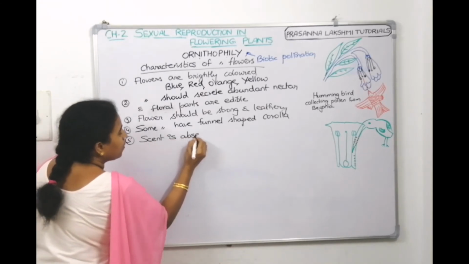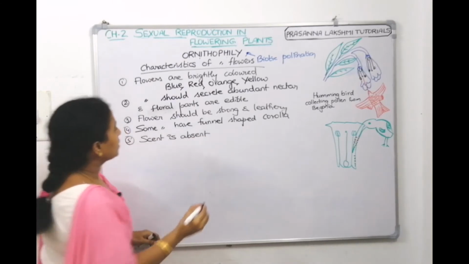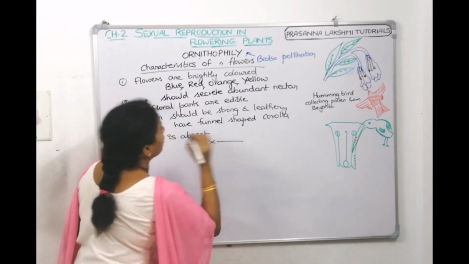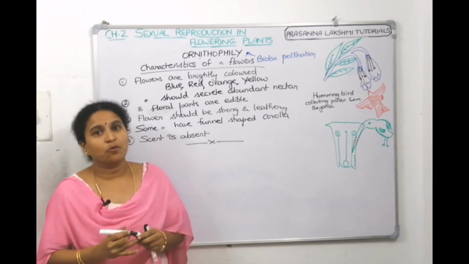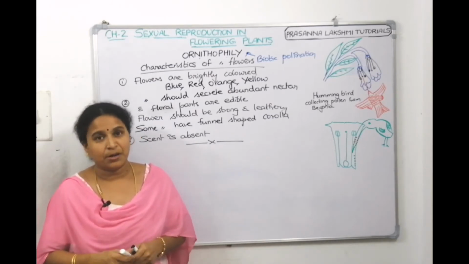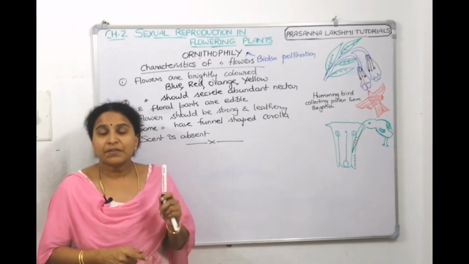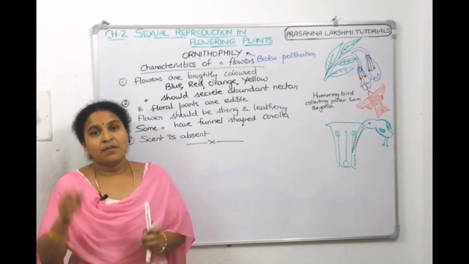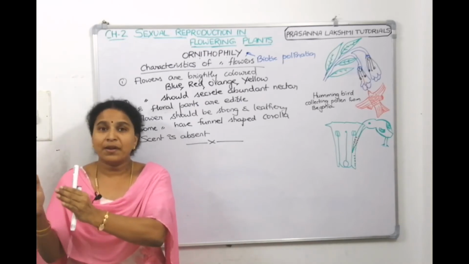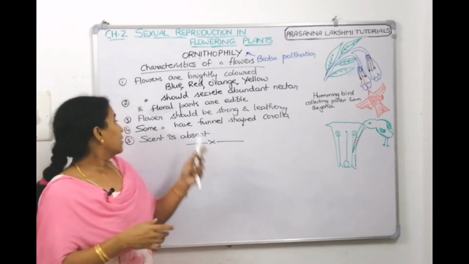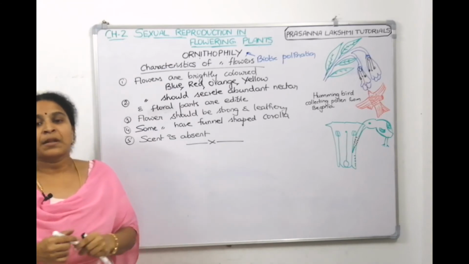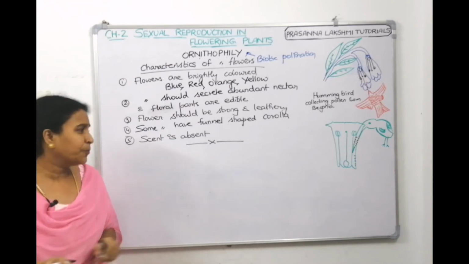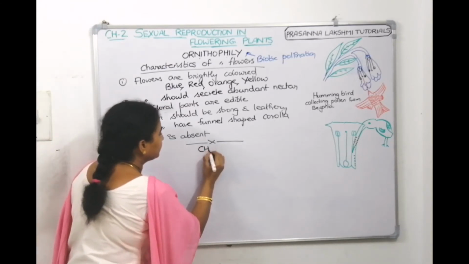Children, all these are the characteristics of ornithophily. In the previous lecture, we discussed entomophily, which is a common type of biotic pollination. Now, we started with bird pollination, ornithophily. We have listed the birds, the plants, and some five characteristics of ornithophilous flowers. Now, the next pollination is chiropterophily. What is that?